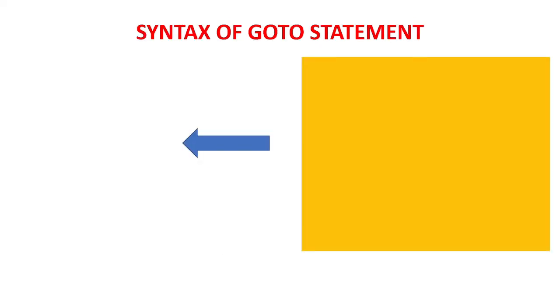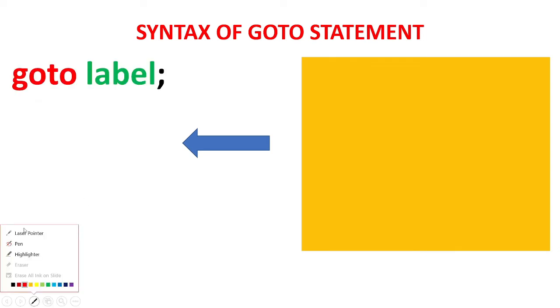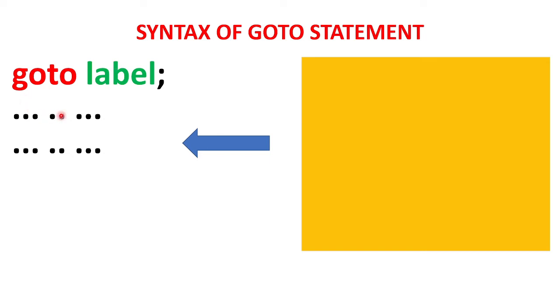Now we'll see the syntax of goto statement. You always have to use the keyword goto like this, then give the name for your label. You can give any name for your label. Just now I gave exam, and I gave Aditi as a label name. Your name also you can give. These are the statements which are there after the goto statement, but you have told it to go to the label. So directly the transfer will go to this label, wherever it is in your program, but it has to be inside the same function.